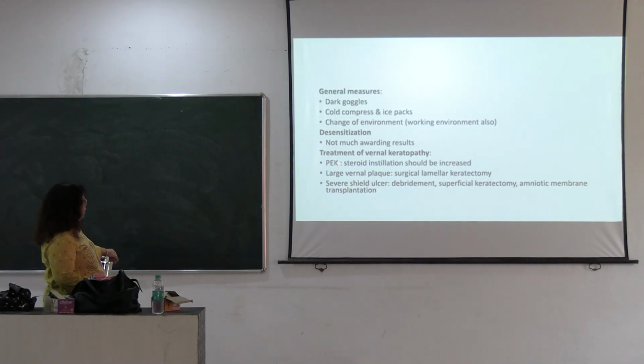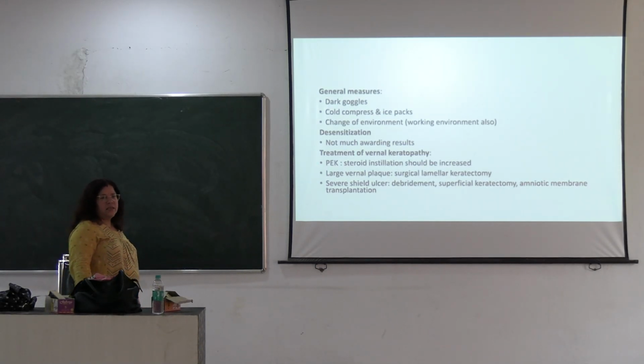If punctate epithelial keratitis, then steroid instillation should be increased, and if there is a large vernal plaque, it is surgically removed and a superficial lamellar keratoplasty is done. And in case a severe shield ulcer is present, then debridement and a superficial keratectomy is done, and after keratectomy, amniotic membrane transplantation is given.